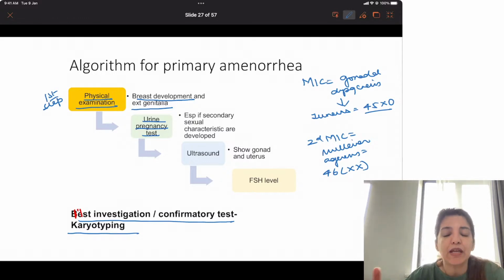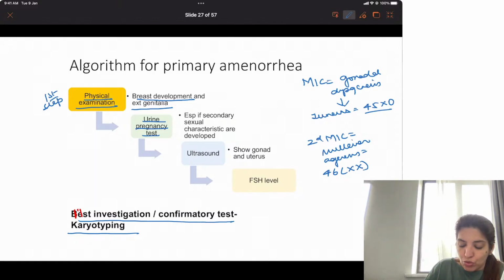See, in primary amenorrhea also you will have to do a urine pregnancy test, because sometimes you will get cases of incest. And in cases of incest, they would have conceived immediately as they attained their menarche. So in rare cases, a patient of primary amenorrhea could also be pregnant. Right? So in primary amenorrhea also I have to do a urine pregnancy test.